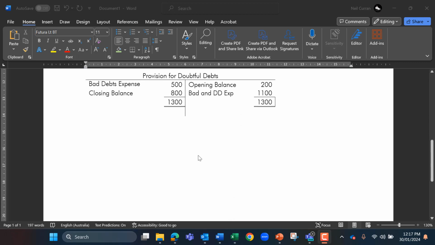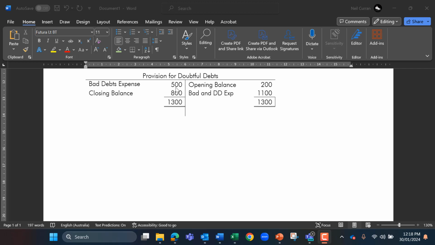Now, what we've got here is basically a ledger account which looks at how much bad debts have been written off for the year, how much is estimated for the following year, and how much opening balance we had for doubtful debts. Provision for doubtful debts is a contra asset account, which basically means it is treated like a liability, but it is seen in the current asset account and thus reduces accounts receivable. So the opening balance here is $200.